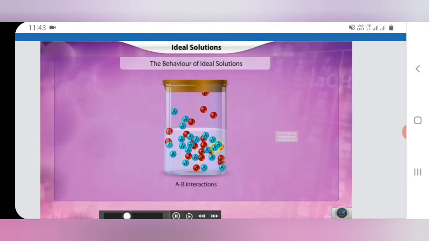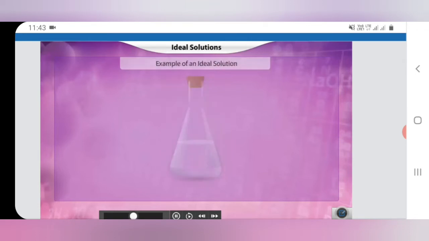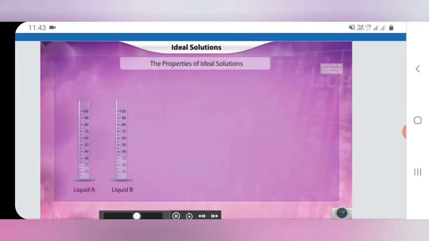When two components of an ideal solution are mixed, there is no change in the volume. That is, del V mixing is equal to 0. This is because the intermolecular attractive force is the same. When two components of an ideal solution are mixed, there is no change in the enthalpy. That is, there is no absorption or evolution of heat while mixing the two components. This is also because of the similarity of forces of attraction between AB and AA and BB.